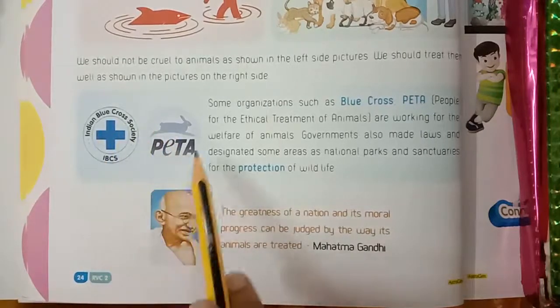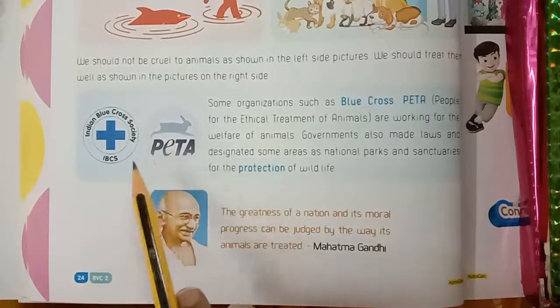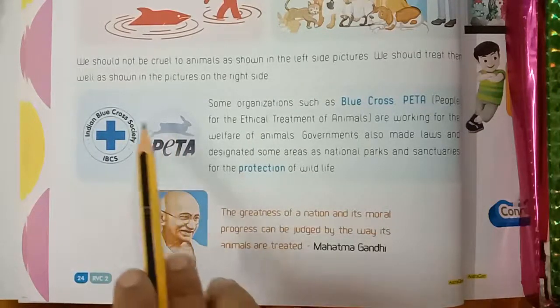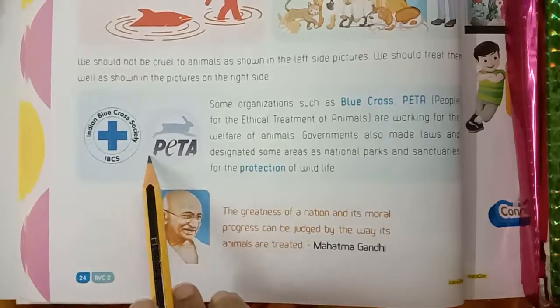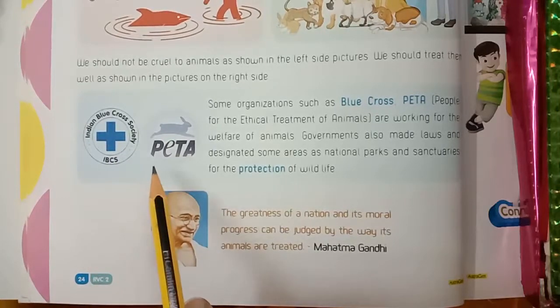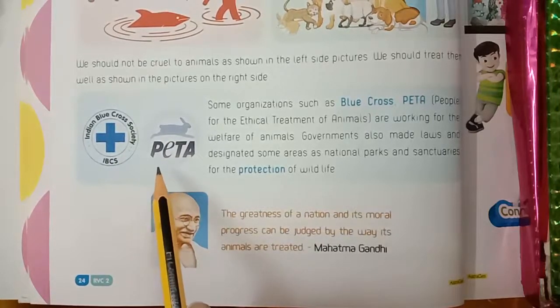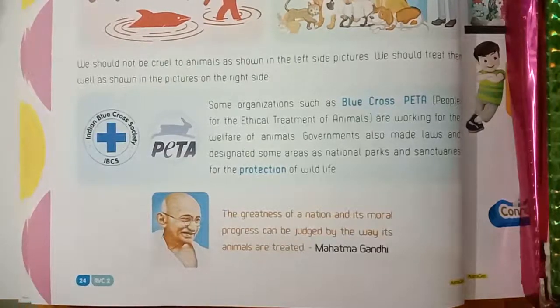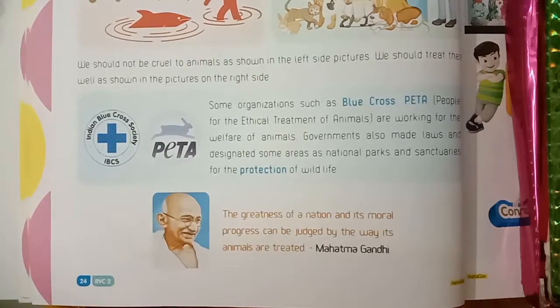Some organizations such as Blue Cross and PETA are working for the welfare of animals. Governments also made laws and designated some areas as national parks and sanctuaries for the protection of wildlife.